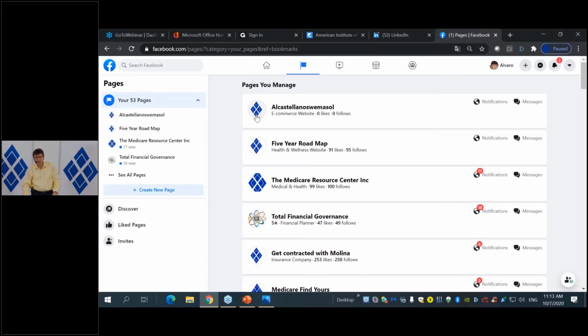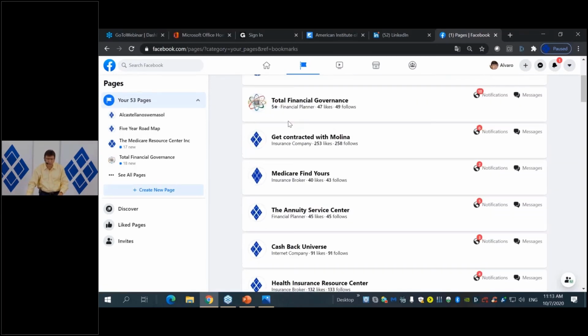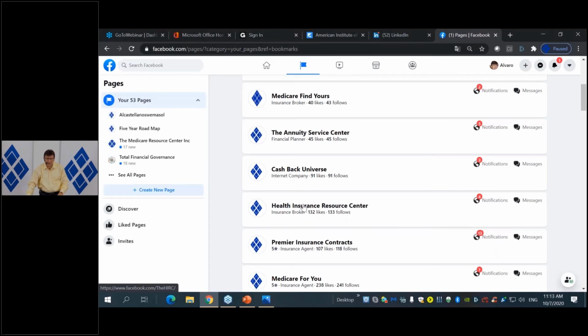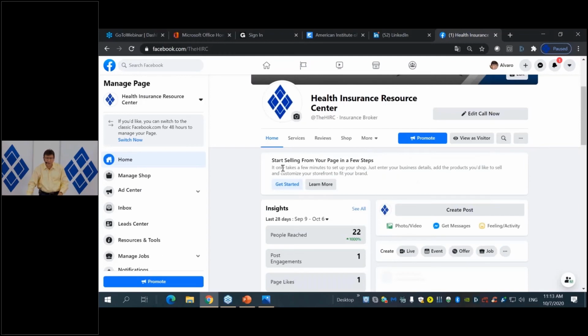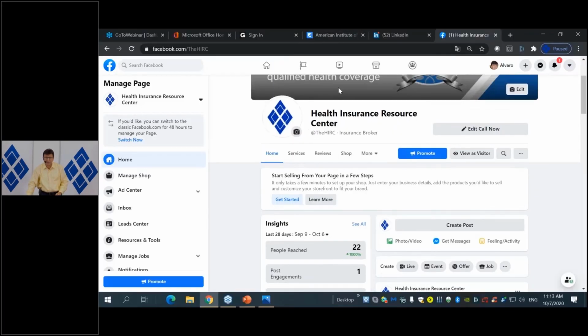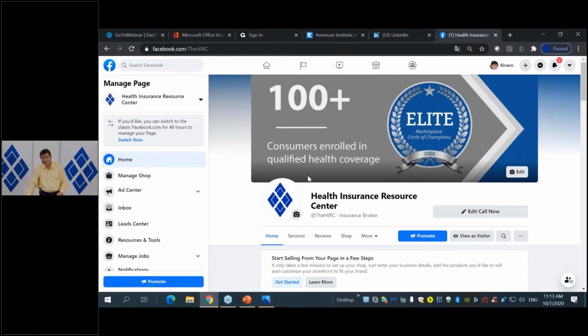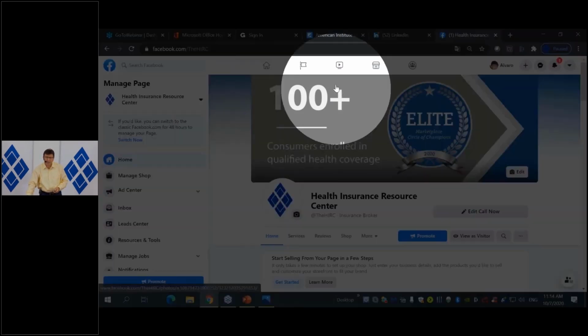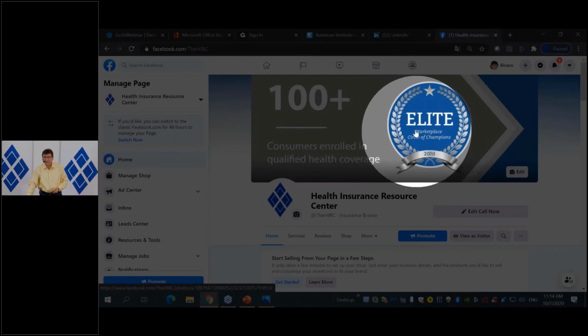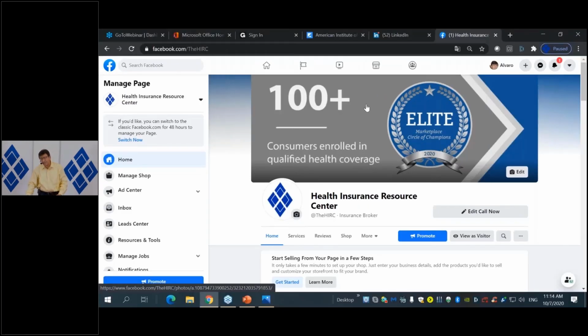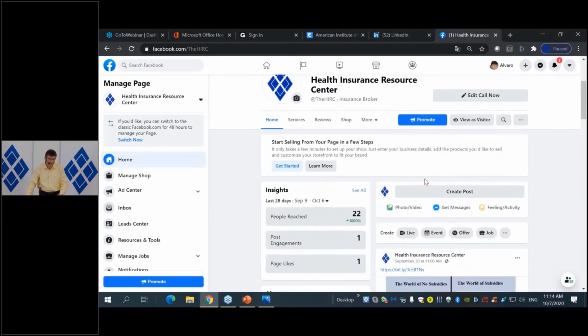Okay, so we're doing ACA. I'm going to look for the Health Insurance Resource Center, which is my digital brand for the ACA. So this will be that one there. I'm going to create a post in my Health Insurance Resource Center landing page. In the upper section here, I have my Elite Circle of Champions diploma or certificate, whatever you want to call it. I placed it there so people know that I am active doing this.